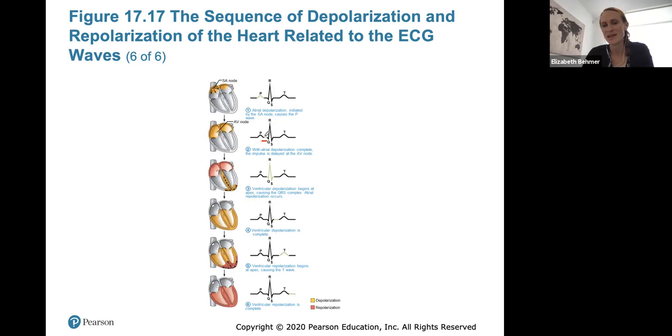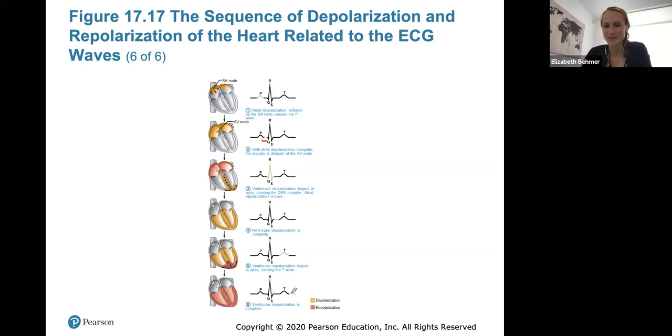So if the PR interval is a little bit longer than it should. Then the QRS complex stands for ventricular depolarization. It begins at the apex of the heart, causing the QRS complex, and atrial repolarization will also be occurring in this QRS complex. Ventricular depolarization will be complete in this ST segment, and then ventricular repolarization begins at the apex, causing the T wave when the ventricles kind of go back to normal.